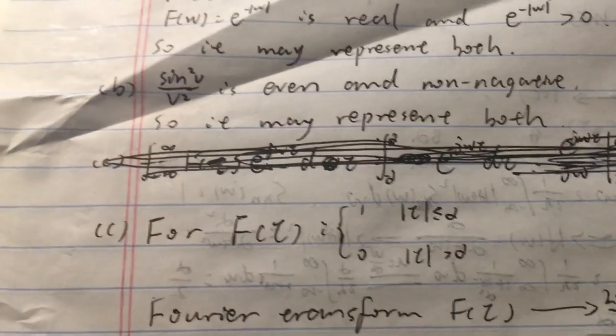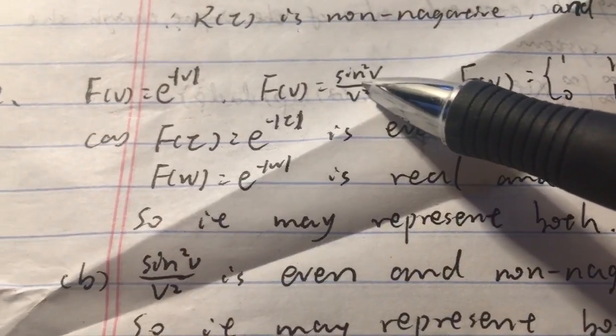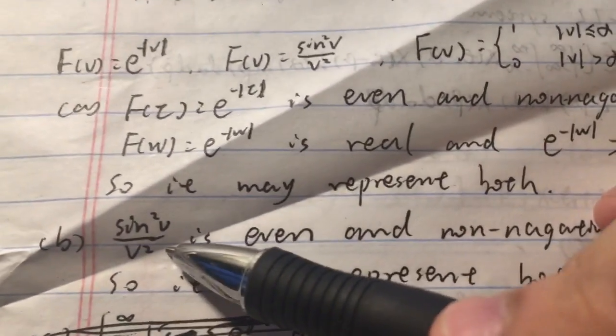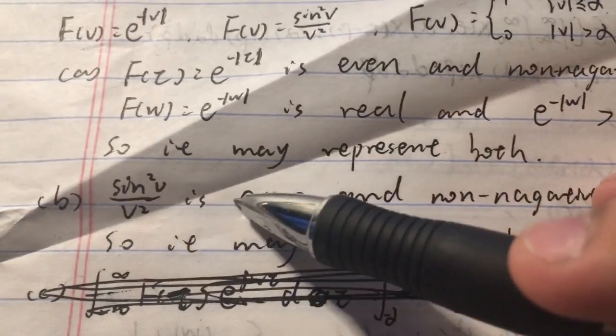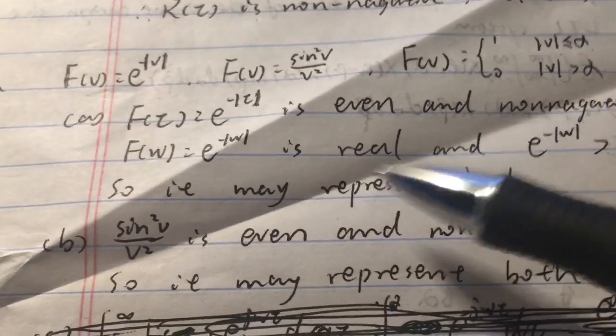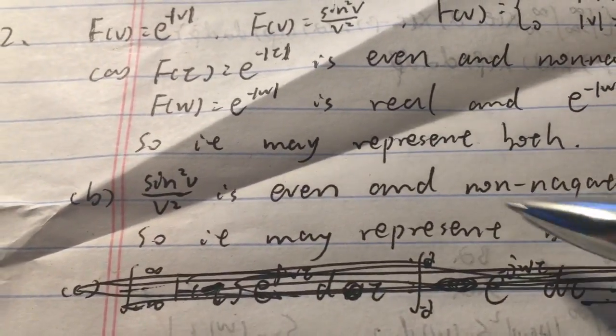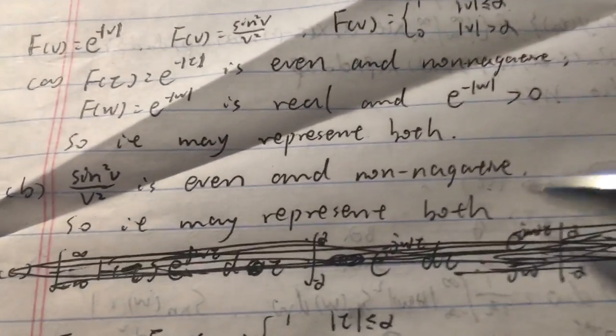The second function is this. The second function is the square of sine v divided by the square of v. So this is the square of a special element. So this function is even and non-negative. So we have proved it. So from this, according to the definition, this function may represent both of them. So that's the second function.